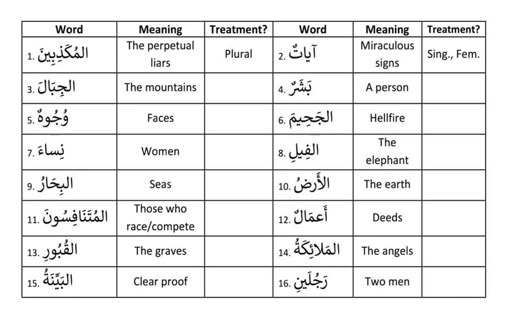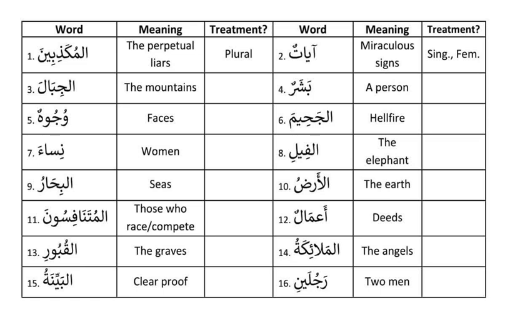Now we know there are five methods to find out what is singular and how to find out the plural. So go to the syllabus and look into it again and again. If you forgot those, then come to do the assignment. Otherwise, you will not understand anything here. The first one, al-mukadhibina. This is like muslimina. It's a plural. Muslimina is a plural. Muslimun, Musliman, Muslimin is singular. Muslimani, Muslimaini is a pair. Muslimuna, Muslimina is plural. In this pattern it is obviously a plural.